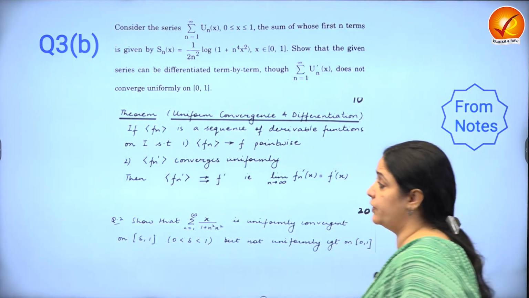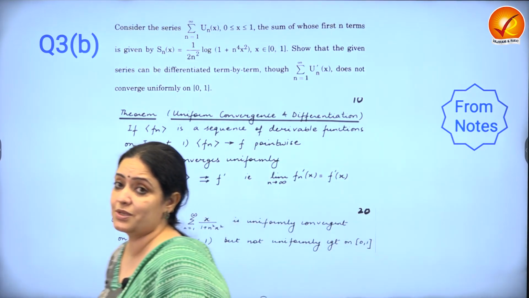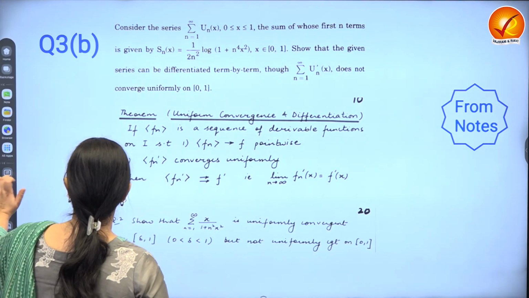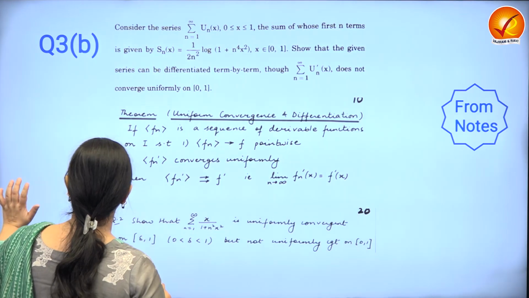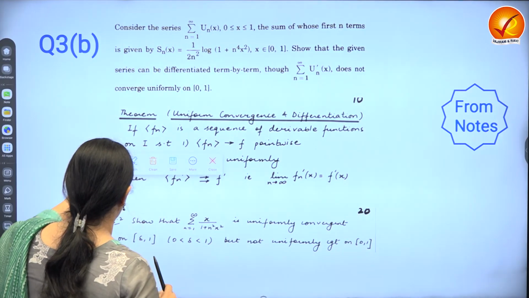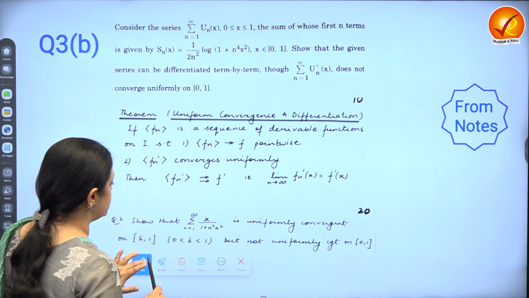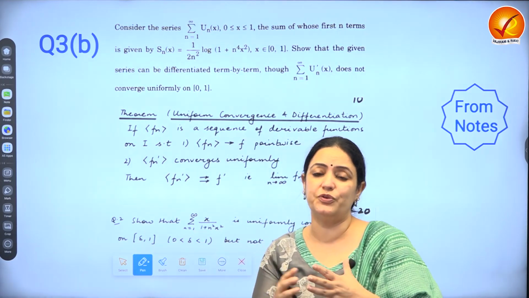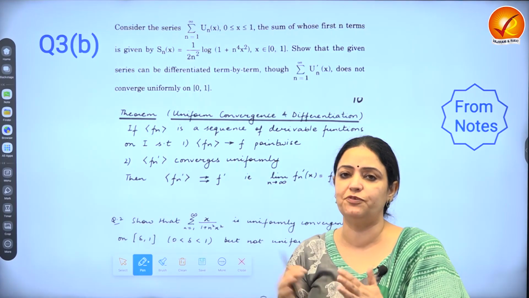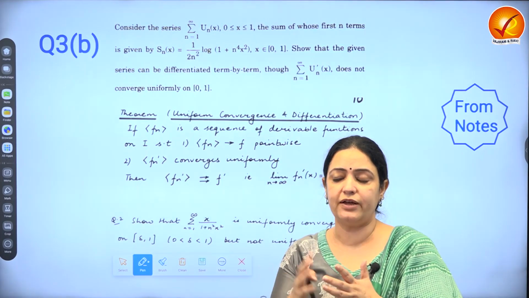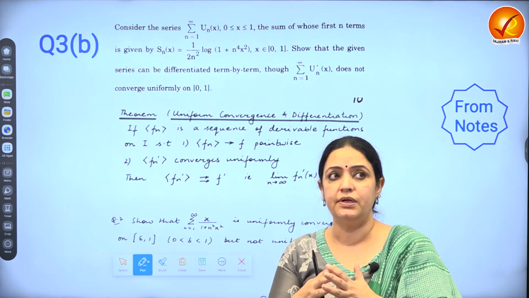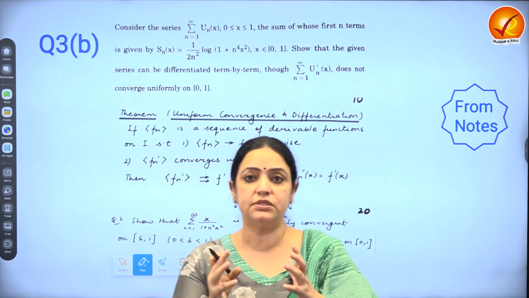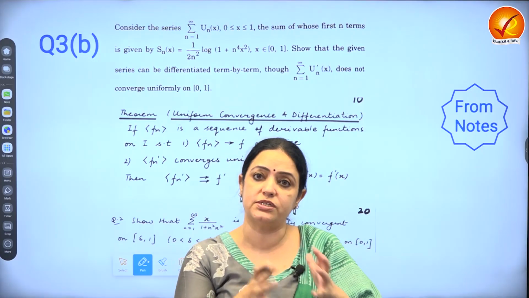I would say this is one of the tougher questions I have asked because it is on uniform convergence and differentiation. Now look at it, it's not even something that has ever come in the exam in the past, but because I believe in teaching the subject to the level and with the respect that it demands, you can't just focus on PYQs. You have to be futuristic and think about what can come. Rather, I think about what would do justice to this topic.